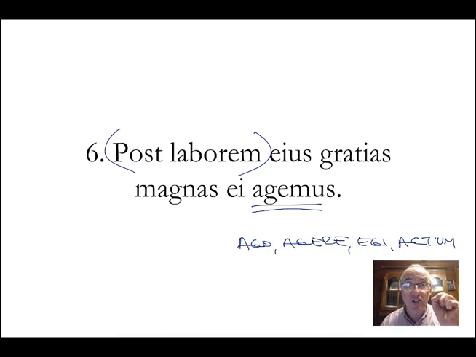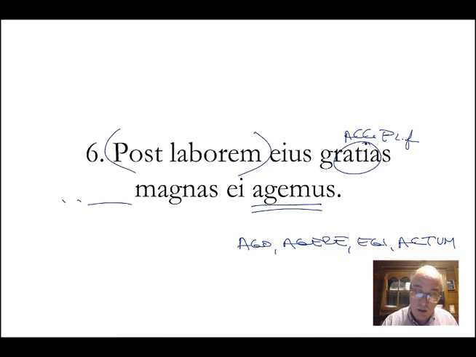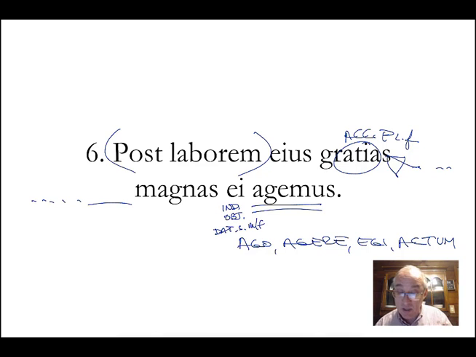The sign for the present tense in the third conjugation is an I, so this must be the future tense. We will give, or we will do. What will we do? Thanks. Magnas, not just thanks, accusative, plural, feminine, but magnas, thanks. Ei, to him, or for him. This is your indirect object, that's why it's dative. Singular, could be masculine, could be feminine, we don't know. We are giving, after work, we are giving him or her great thanks.